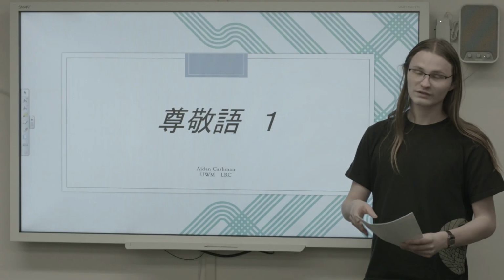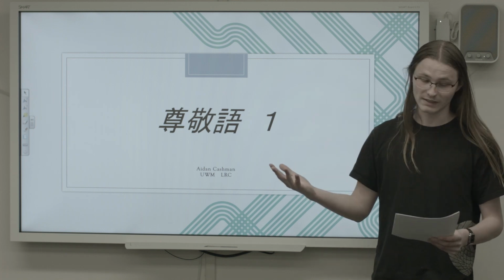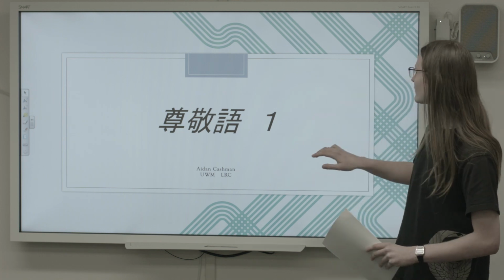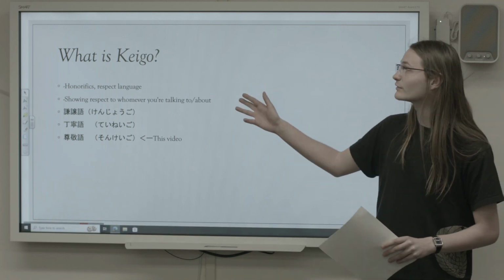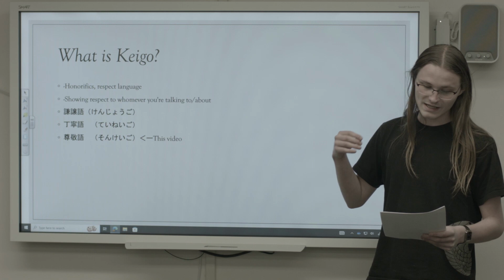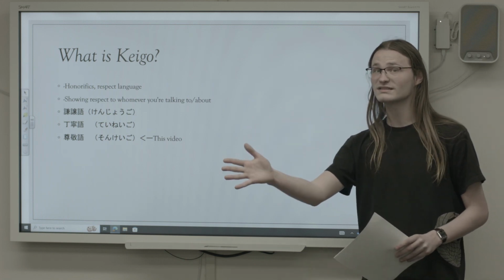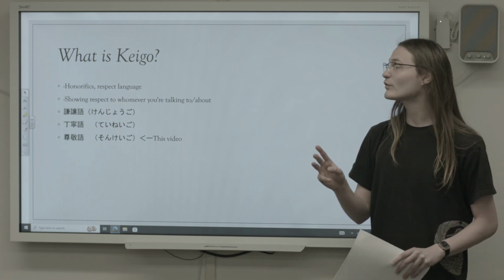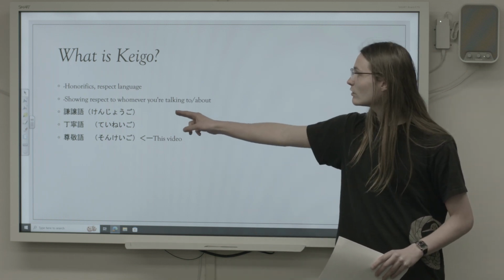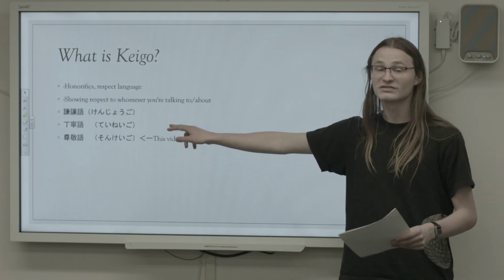In this video, we're going to look at 4 Sonkeigo words. But first off, we have to know what is Sonkeigo. To begin, we first must know what Keigo is in general. Keigo, often translated as honorifics or respect language, is used when certain social situations encourage elevation of one's addressee or debasement of oneself. The 3 types of Keigo most often used are Kenjogo, Teinego, and what we'll cover in this video, Sonkeigo.